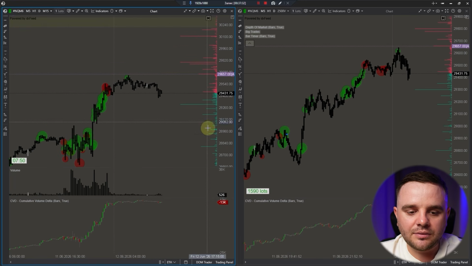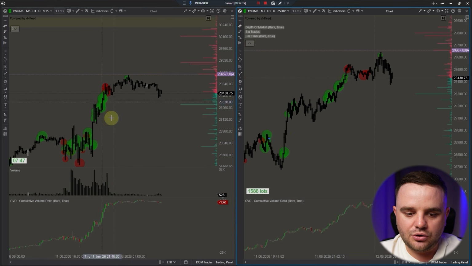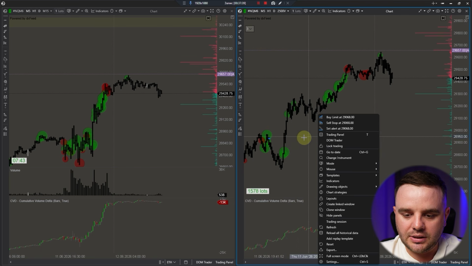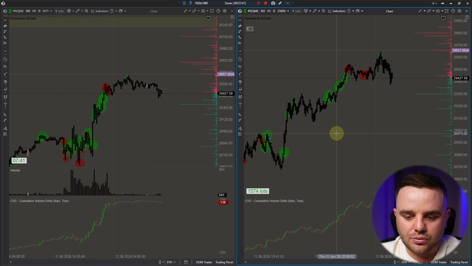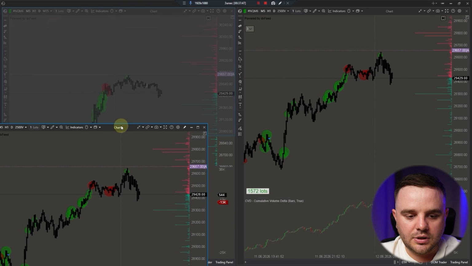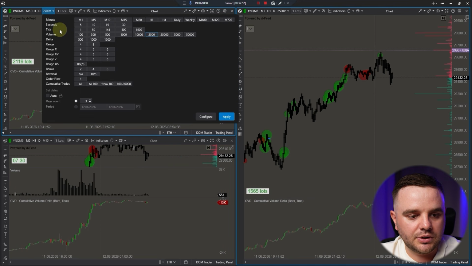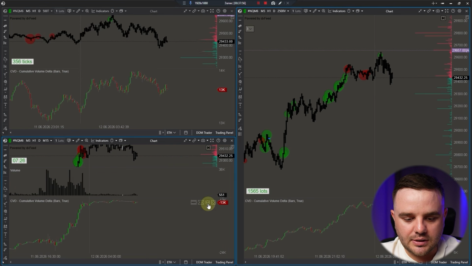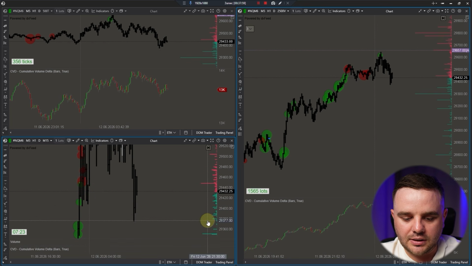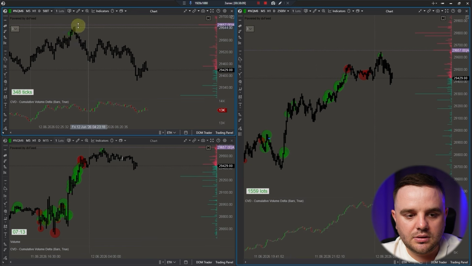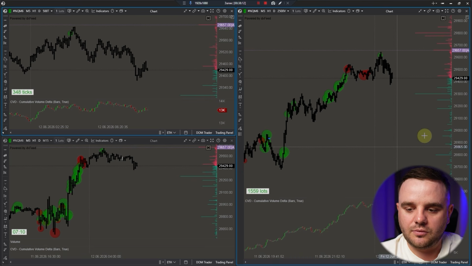Easy. Regarding windows, sometimes you have a situation where you need to copy a window and add an additional chart. It's really easy. You open the menu, clone window, and for example here you have two screens, and let's assume here we will have, like, a tick chart. By clicking here you can hide indicators. And you can see it is a tick-based chart, volume-based chart.